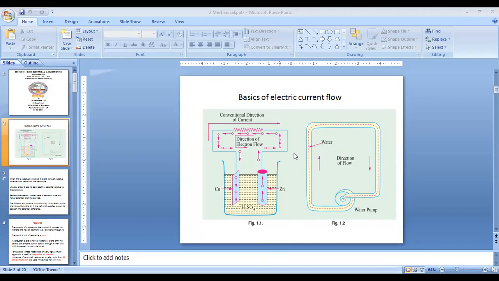Okay, so coming to how the current will be represented in electrical circuits. The flow of electrons is considered as a current.